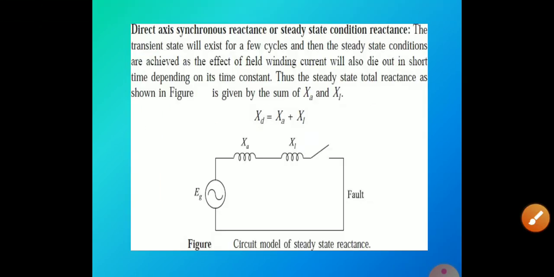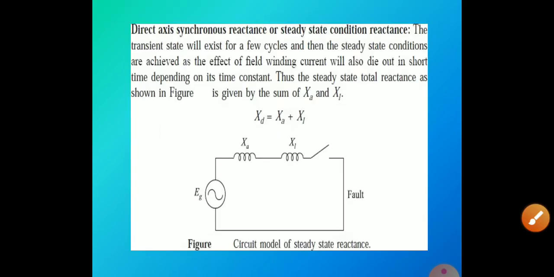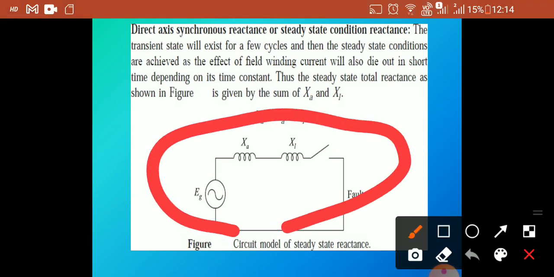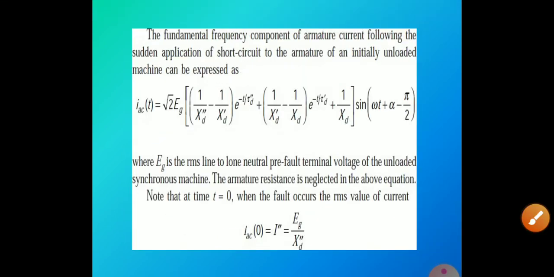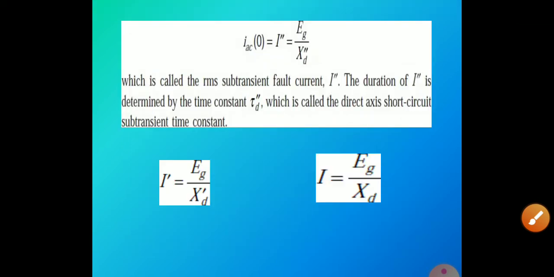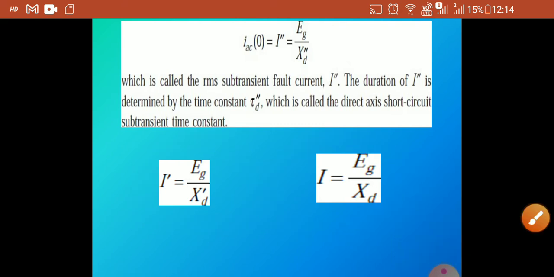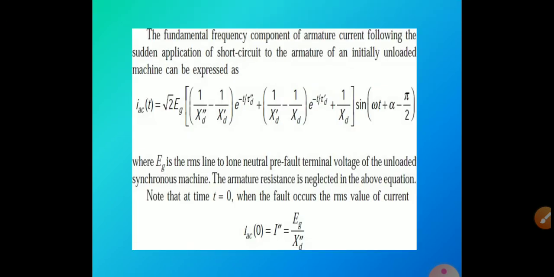This one is the steady state reactance. Here the formula is given like this: XD is equal to XA plus XL, and this is the diagrammatic circuit model of the steady state reactance. These are the general AC current equations: I double dash is equal to EG divided by XD double dash, I dash is EG by XD dash, and I is EG by XD, where I double dash means the RMS subtransient fault current, and tau means the time constant in this equation.